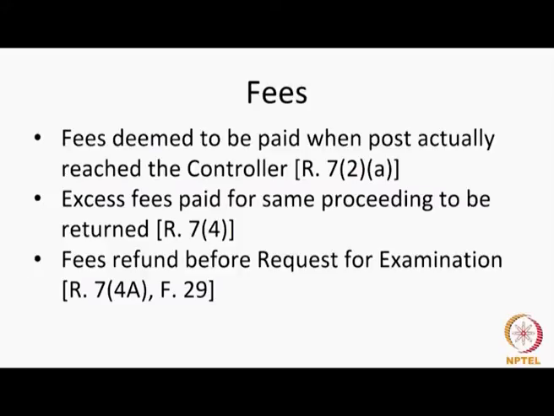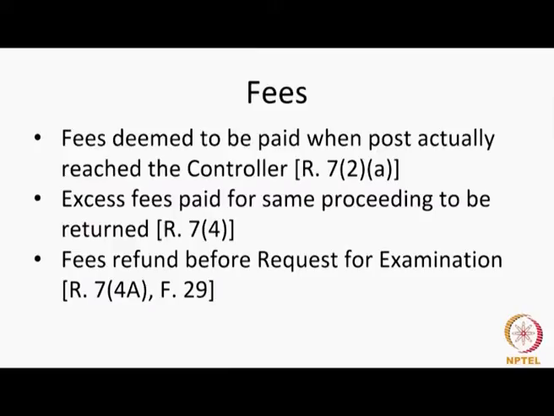You will not get a refund. The reason being, the patent office has actually started working on your application. So, if you withdraw it before the issuance of the first statement of objection, then you are entitled to a refund. Now, to claim the refund, you will have to file Form 29. Form 29 is a newly introduced form for withdrawing the application under section 11B(4).